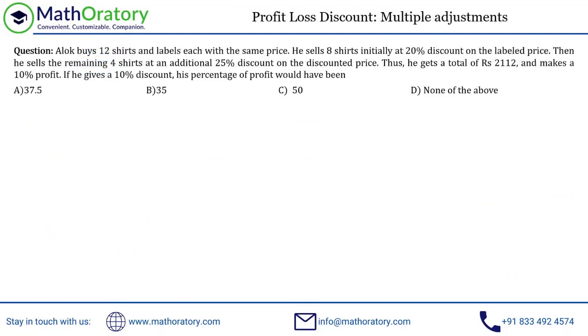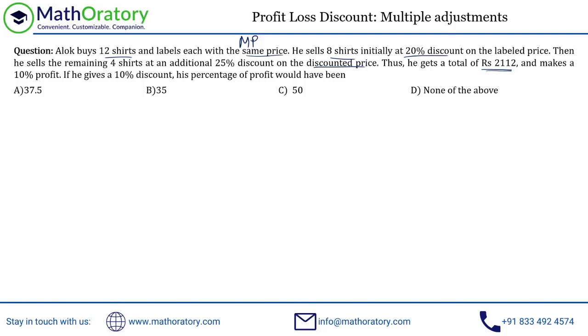So we have a person buying 12 shirts and then labeling them with the same price. Let us say this price is the marked price, the label price, list price, whatever. He sells 8 shirts initially at a 20% discount on the labeled price, on this MP. Then he sells the remaining 4 shirts at an additional 25% discount on the discounted price. So this 25% discount is like a successive discount that is happening. I am not going to utilize the successive change, because in this question we have been given the total selling price that he has accrued. He gets a total of rupees 2112 and then makes a 10% profit.